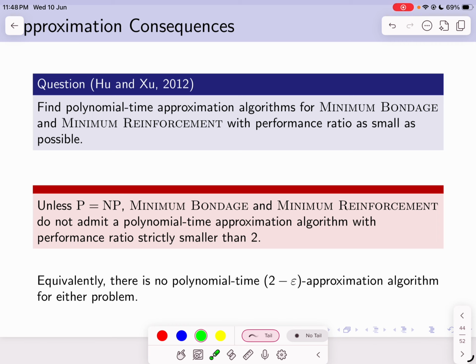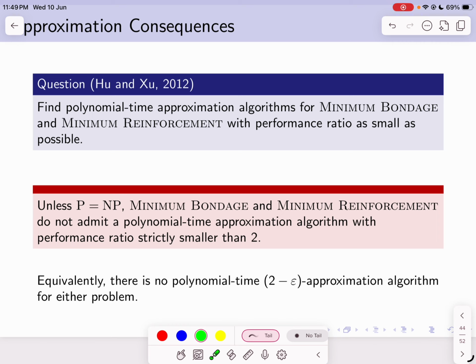They had also asked to find a polynomial time approximation algorithm with small performance ratio. Now any polynomial time algorithm with performance ratio less than 2 can identify the bondage number equal to 1 case in polynomial time.